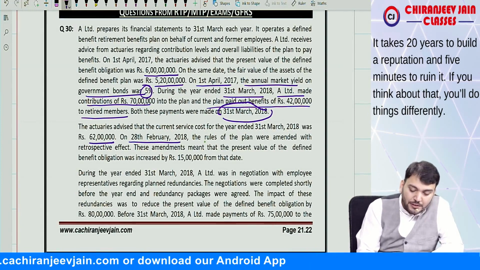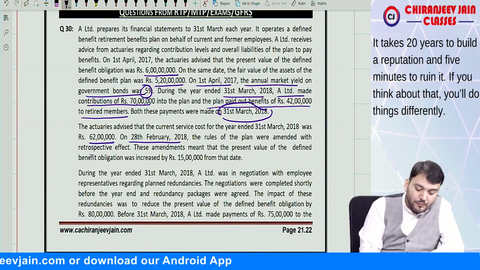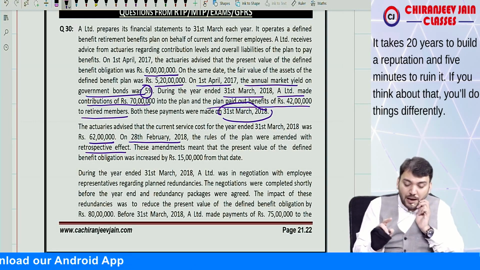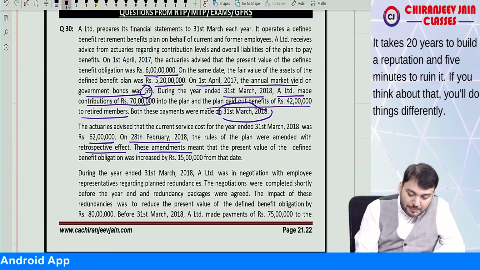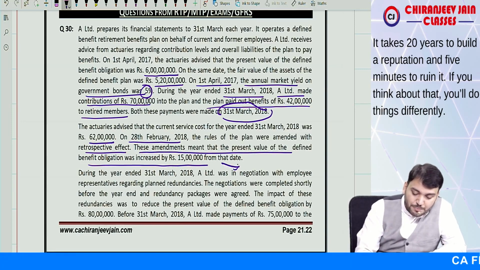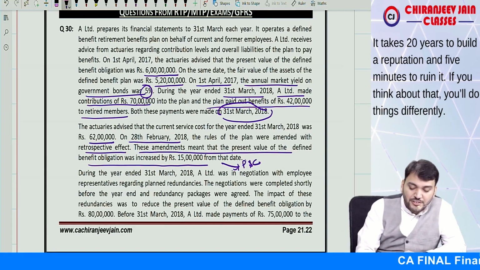On 20th Feb, the rules of the plan were amended with retrospective effect. The rules of plan were amended means there can be some past service cost also. This amendment means that present value of defined benefit obligation increased by 15 lakh. So this is past service cost.